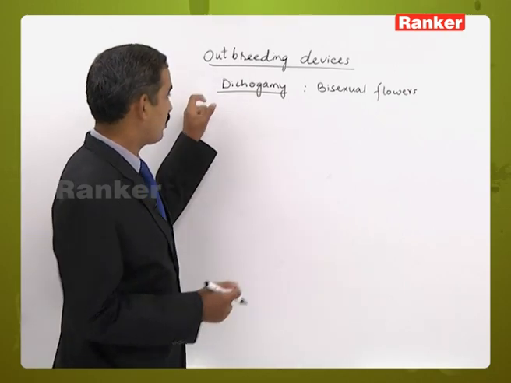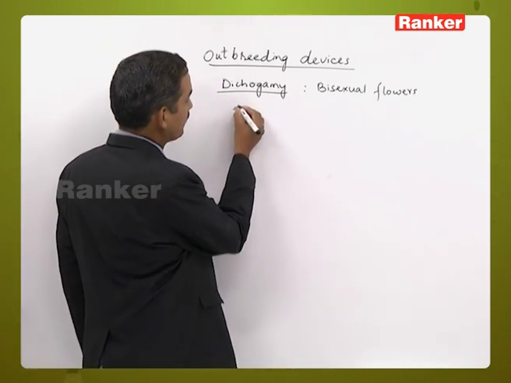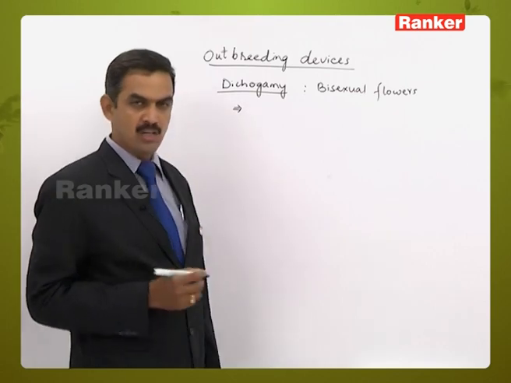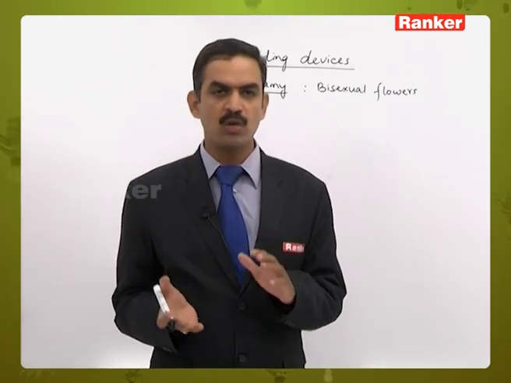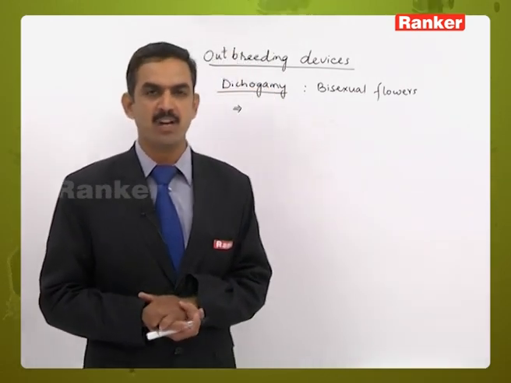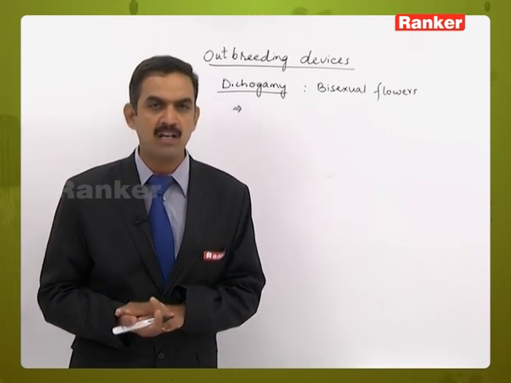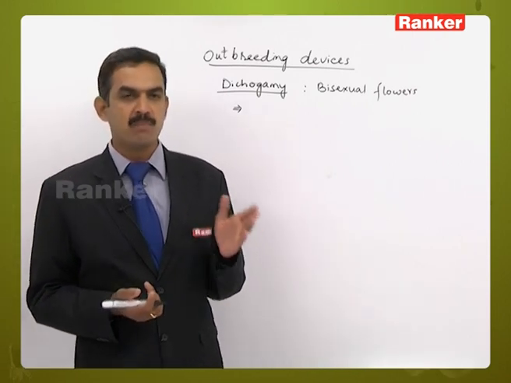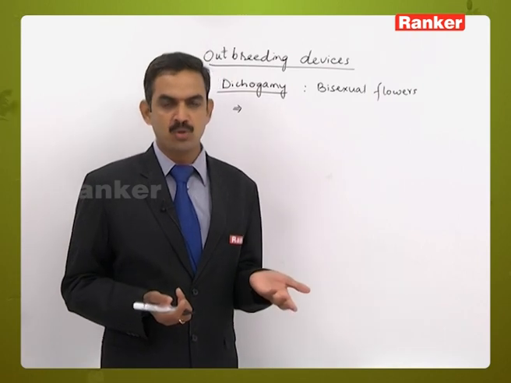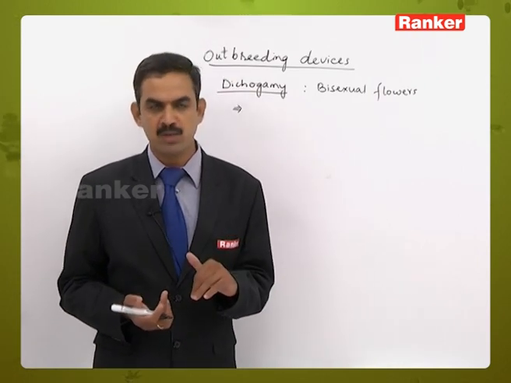What is dichogamy? There is no synchrony between the maturity periods of the androecium and gynoecium of a bisexual flower. Either the androecium may mature earlier or the gynoecium may mature earlier.